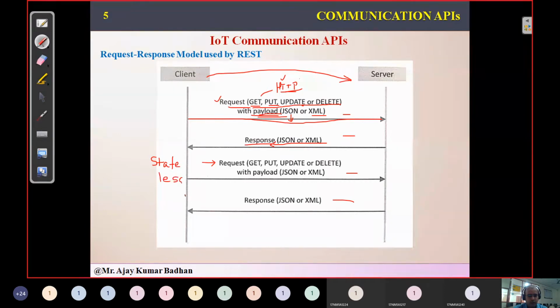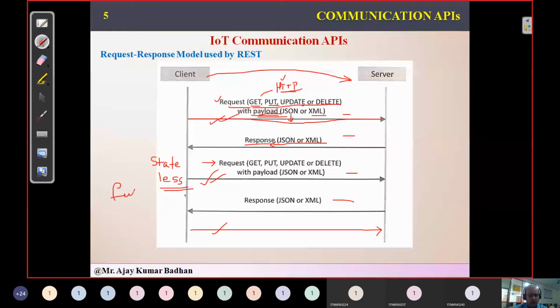Stateless means each and every request we are transmitting is independent of the next one. This request doesn't know about that particular request. If I'm sending another request here, this request will not know about the previous request. That is what we call stateless.